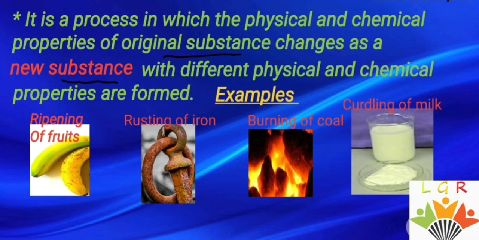For example, ripening of fruits, rusting of iron, burning of coal, curdling of milk. During the ripening of the fruits, we can see the color and the texture of the fruit change. During the rusting of the iron, we can see a brown coating of rust on the iron. During the burning of the coal, we can see the coal turns into carbon dioxide gas, ash and steam. And in curdling of milk, the texture of the milk changes.